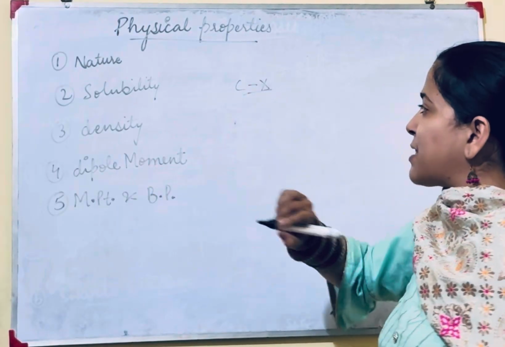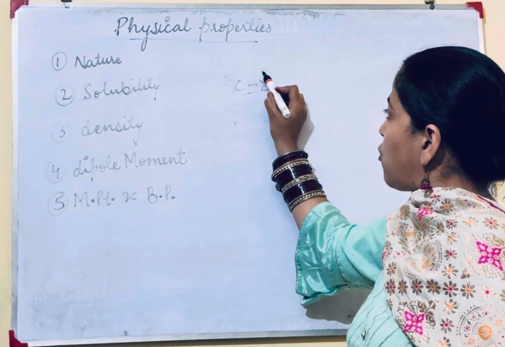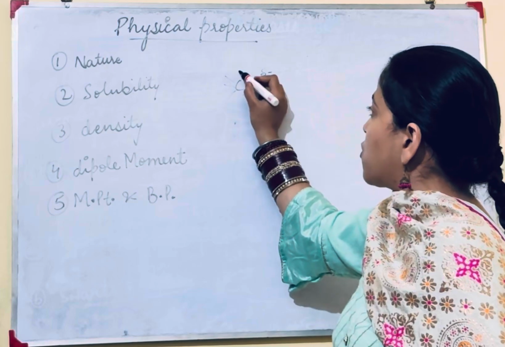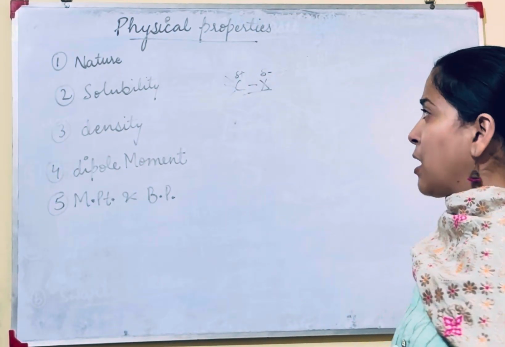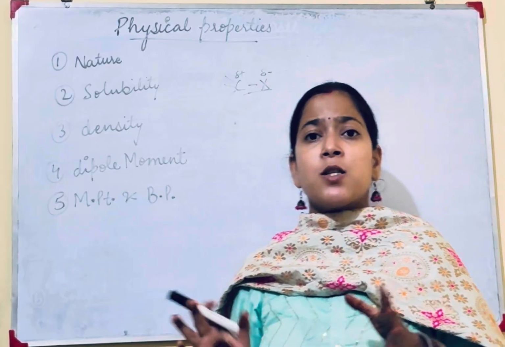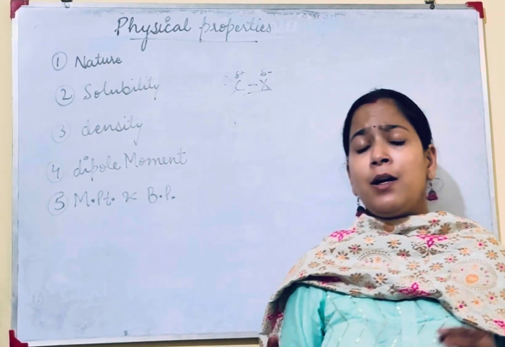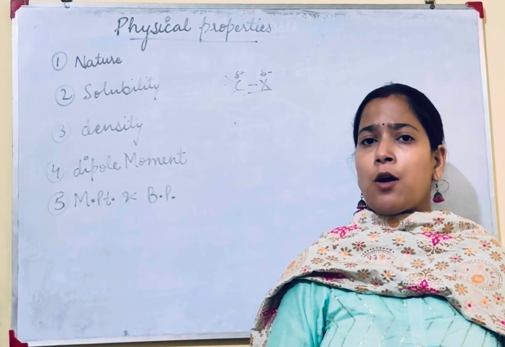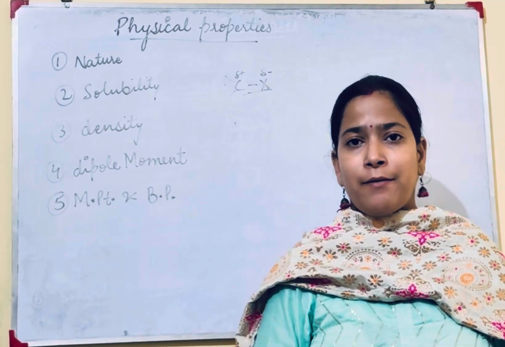which this halogen is attached. It has 3 more bonds. This halogen is partial negative because it is highly electronegative. So due to this, carbon will acquire partial positive charge. This indicates that this bond is polar. If alkyl halides are polar, then they will dissolve better in polar solvents because like dissolves like. Polar will dissolve in polar solvents.